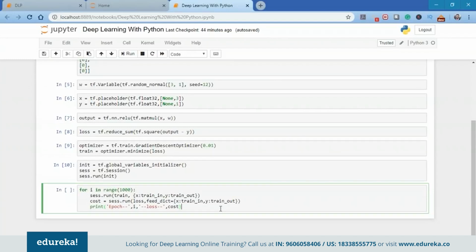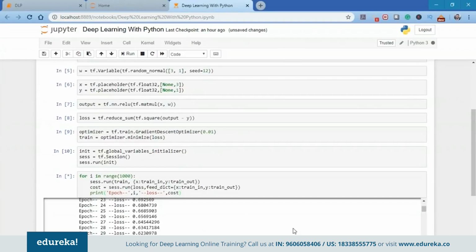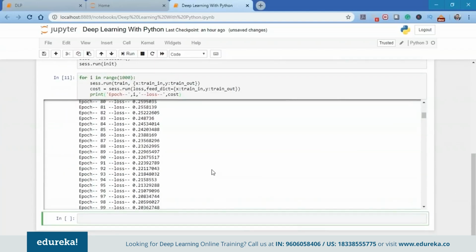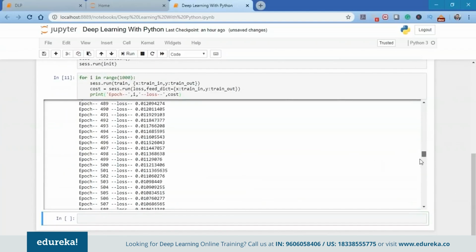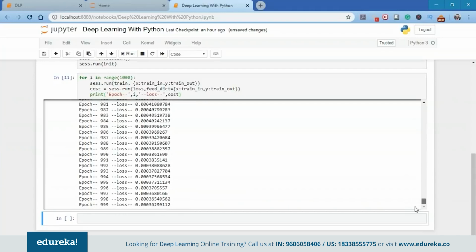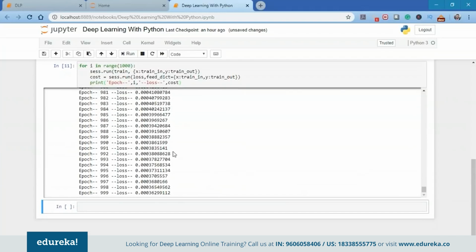Here I've just used the epoch, which is the number of iterations I'm going to do to train this particular model. So for me, the epoch is 1000. I'm going to use for i in range(1000), run this session and calculate the cost. Let's see exactly what the output of this model is. As you can see, we already have the output and it's increasing: 100, 200, 300, 400, 500, 600, 700. And finally, we have the output till 999 epochs.